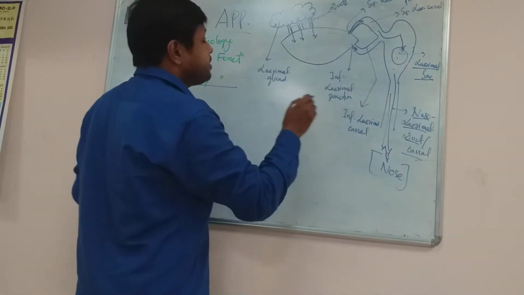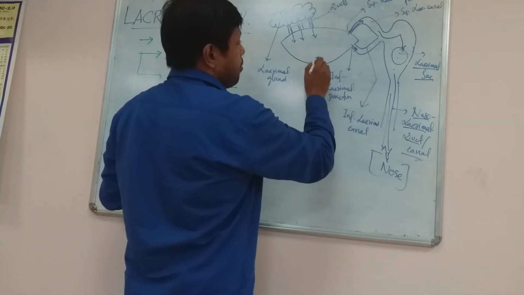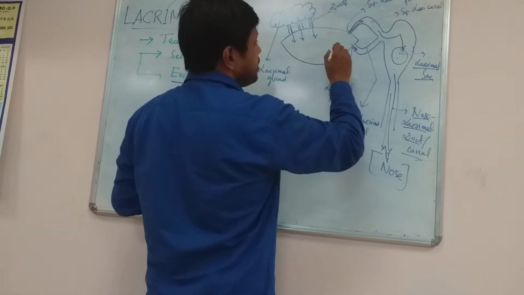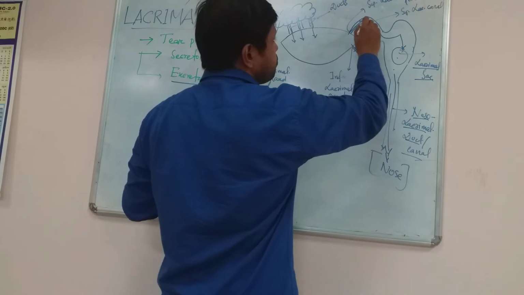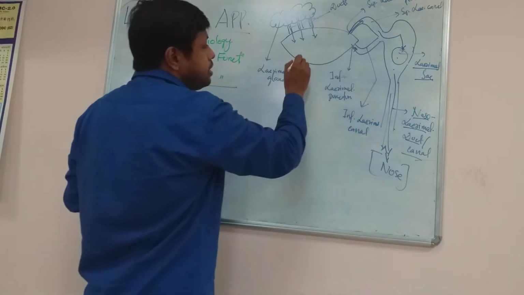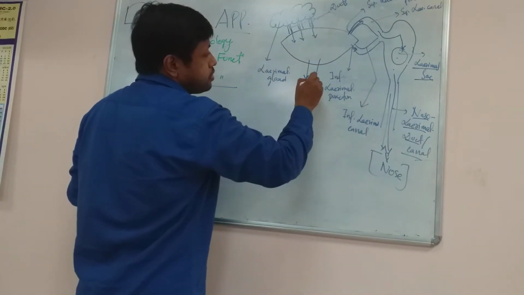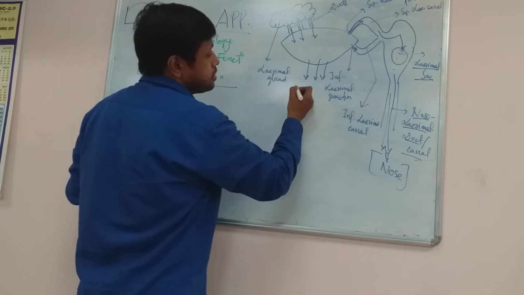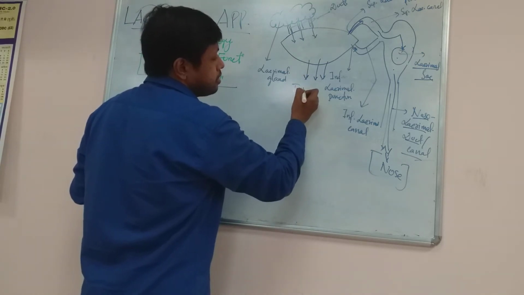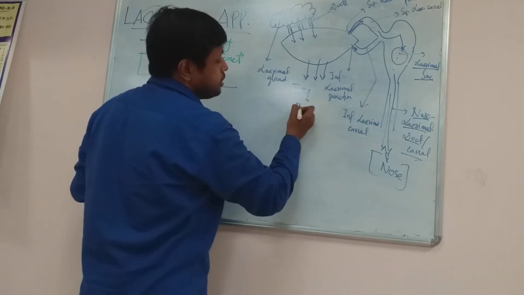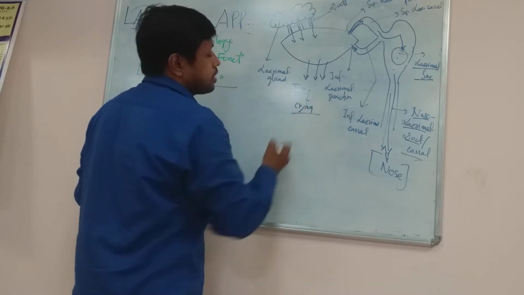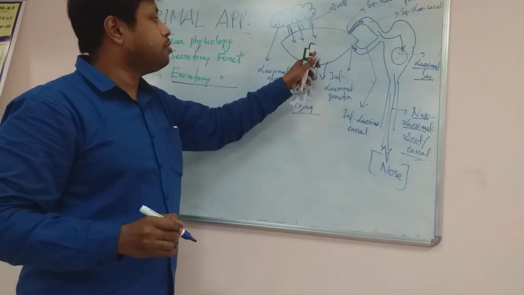Now, what happens is that even after entry of tear into the superior punctum, if there is extra tear, it will come out in the form of tears during crying.